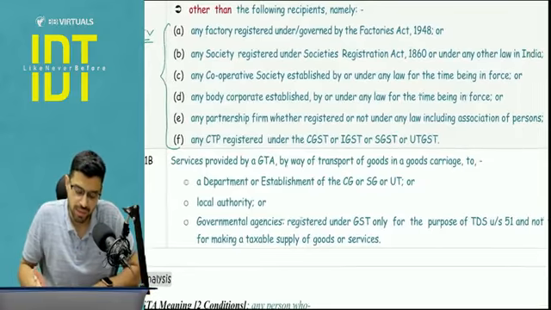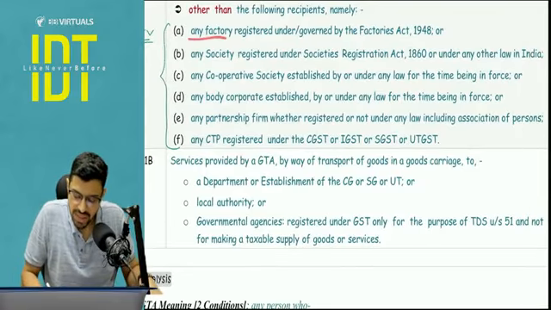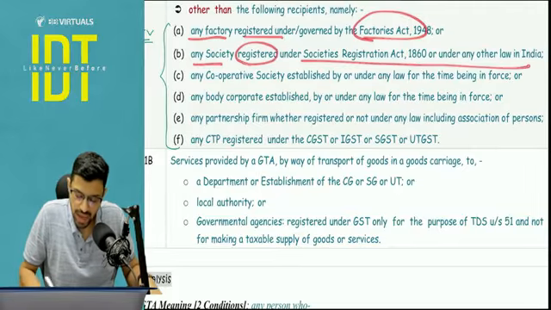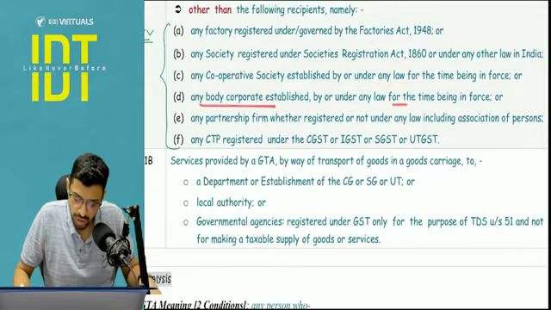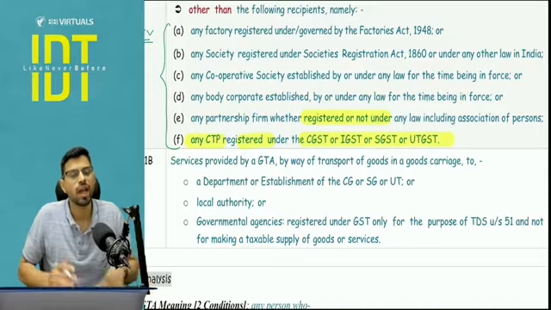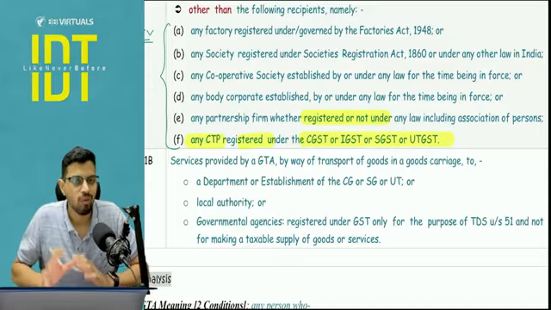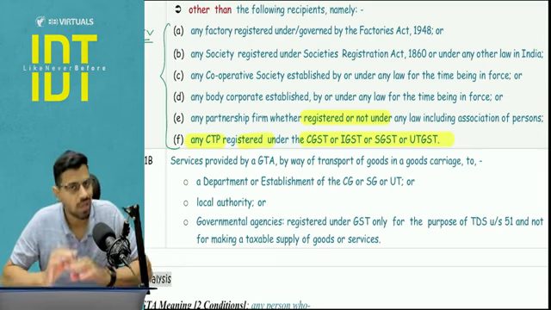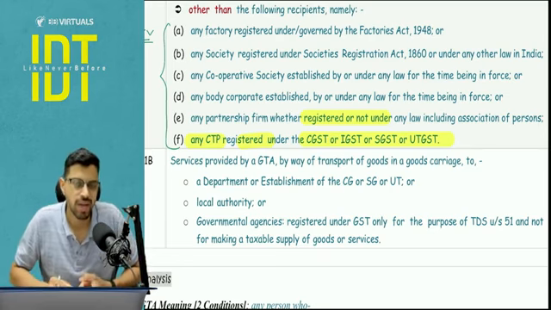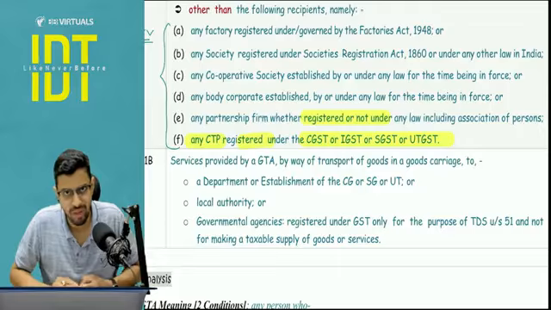Let's see which recipients are covered. Any factory registered under the Factories Act, any society registered under the Societies Act, any cooperative society established under the law, any body corporate under the law, any partnership firm whether registered or not, or any CTP registered under the GST law. Now, if you understand the fact pattern, what is being covered here? All types of entities and all types of businesses are covered, except an individual and except a Hindu undivided family.